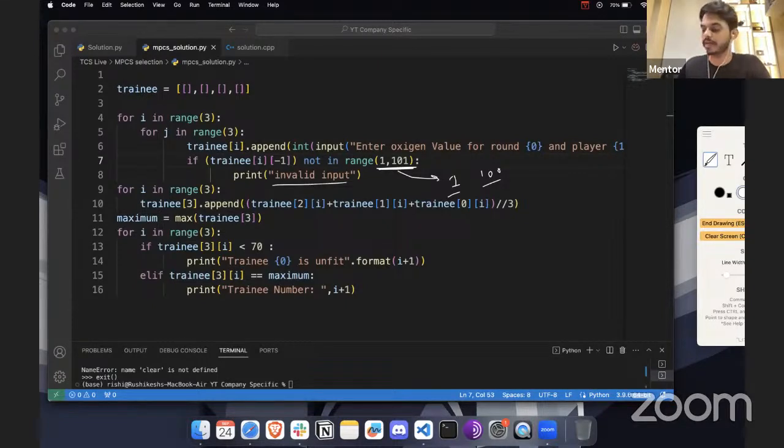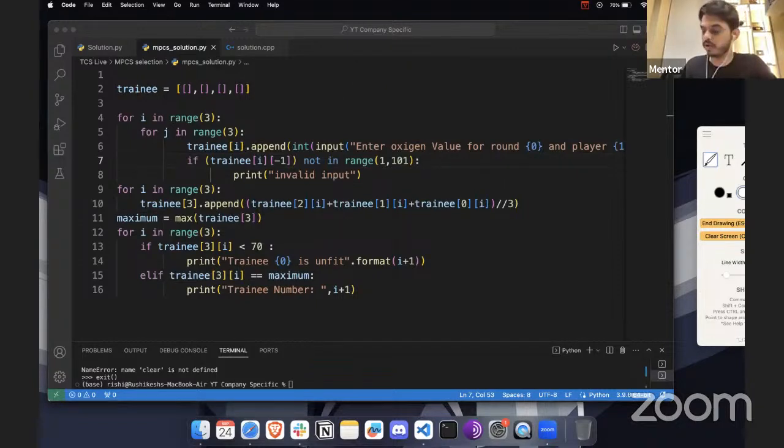So for example, let's say I entered one value here, let's say 92, and the second value, let's say 70, and the third value, let's say 120. For this given list, this is going to be the -1 value. So we are going to pick the latest value that we have updated on the list. Any latest value that we have updated on the list is going to be the -1 index. We will check that, and we will tell if it is a valid input or invalid input.